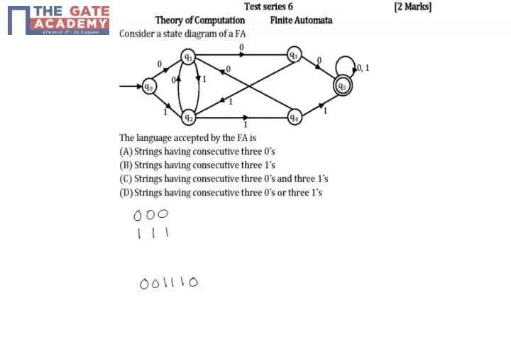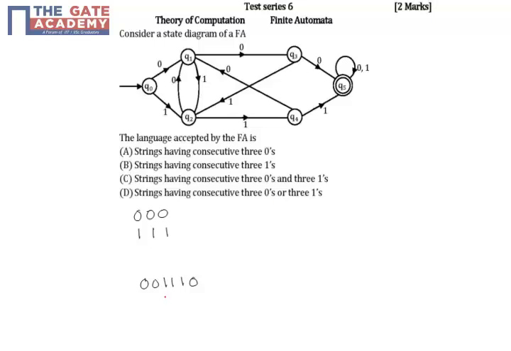Then from q3 it will move to state q2 for the first one. Then for the second one it will move to state q4, and for the third one it will move to state q5. Now for the last zero it will remain on state q5, which is again an accepting state.